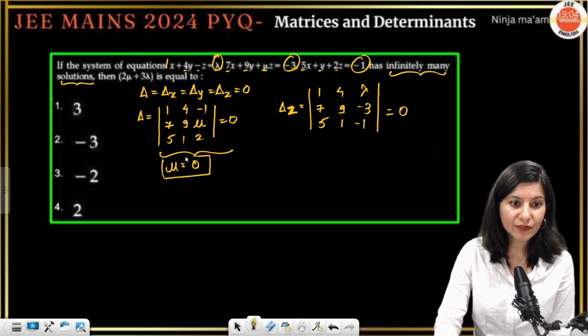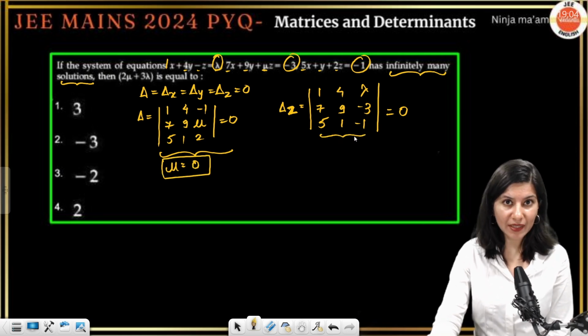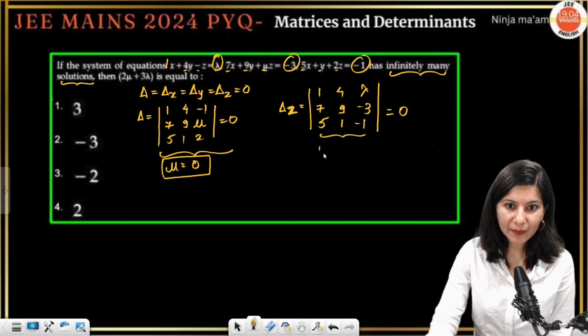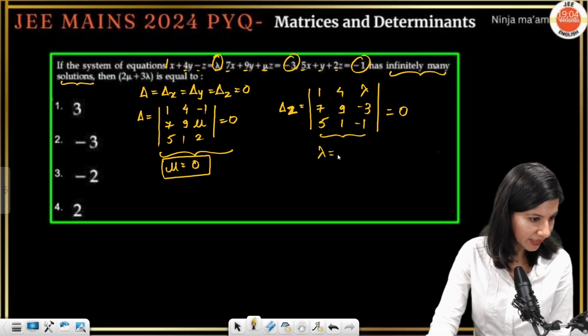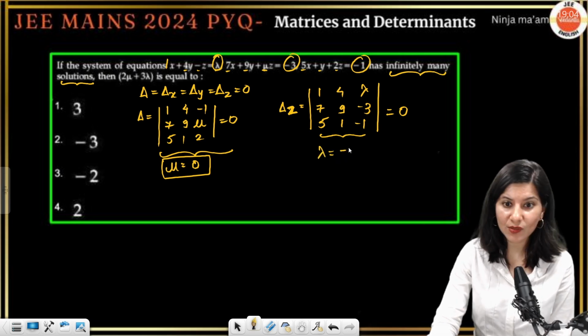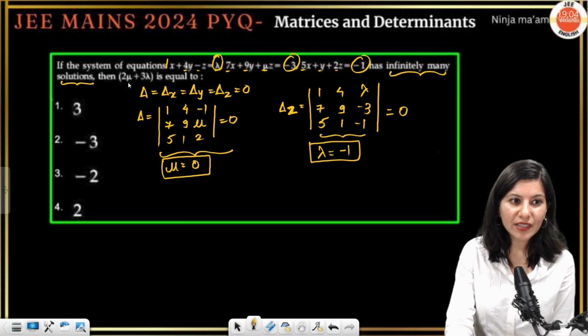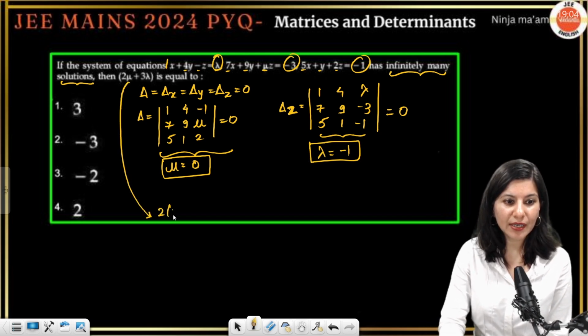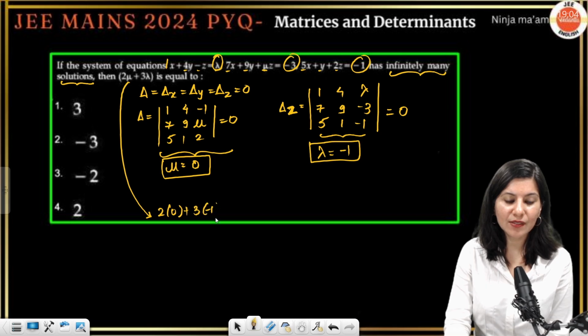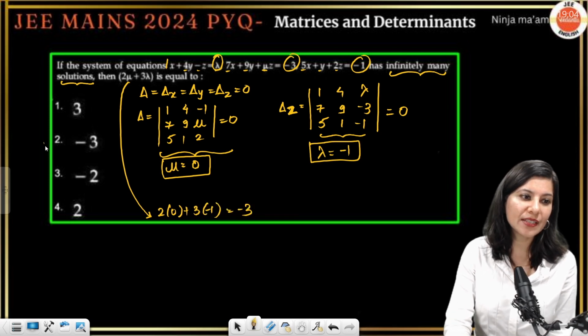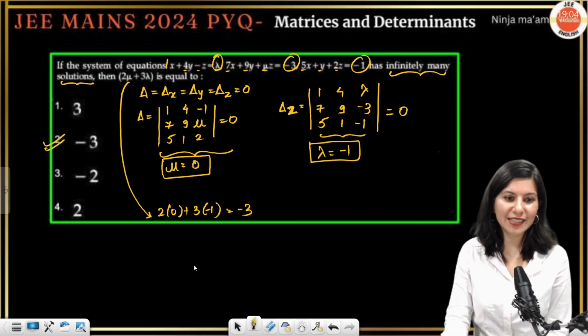And if you solve it, you will get the value of lambda. The value of lambda is going to become -1. Now the moment you put mu and lambda in here, you get 2 times 0 plus 3 times -1, so that will give you -3. That is option B, or the second option, as the correct answer.